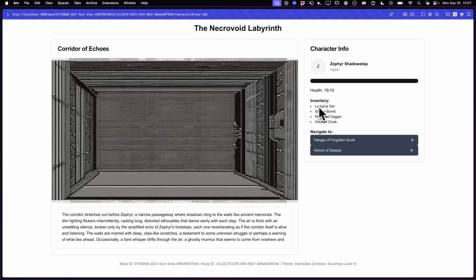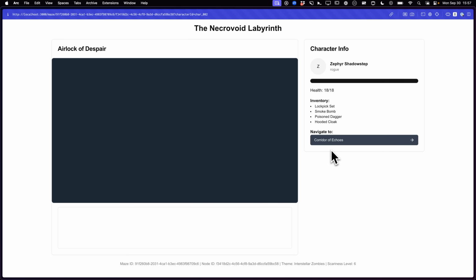So you go to the next one, and it generates a new image and describes it. What are we in? The corridor of echoes. That looks like a sad place to be. You can go back, and it's supposed to use the same image as input, so you get some continuity between them. And then eventually you get to the end, which the idea would be a boss fight.